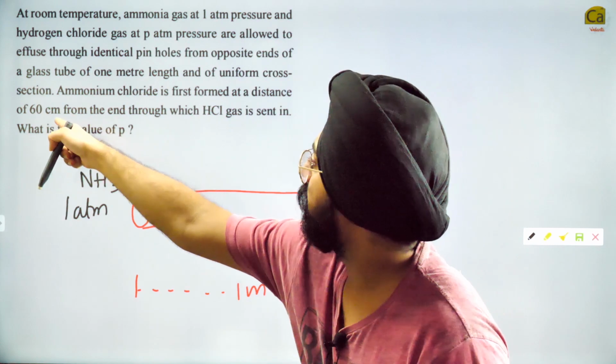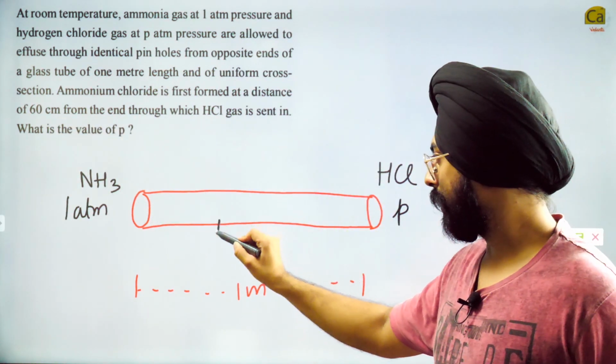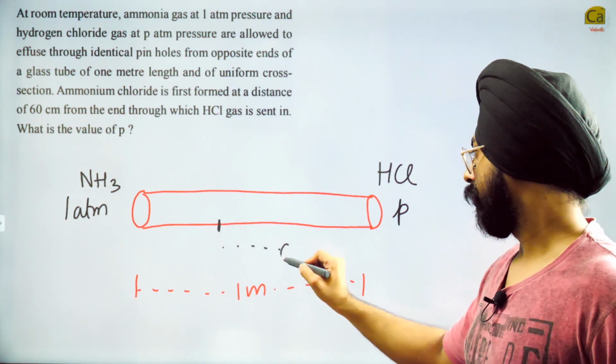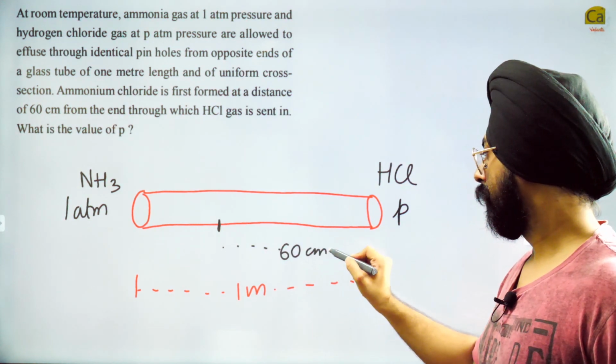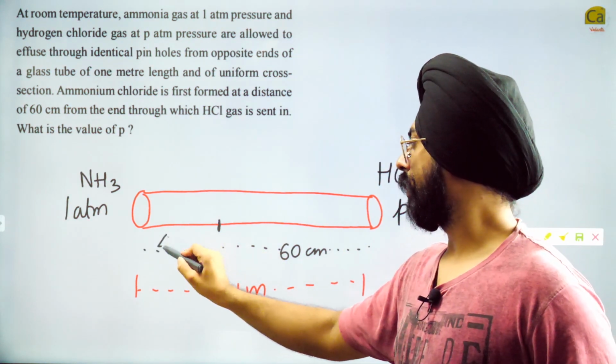What is given here? At a distance of 60 centimeters from the end through which HCl gas is sent in. So if we go from here, at 60 centimeters, this is 60 centimeters. How much is remaining on this side? This will be 40 centimeters.